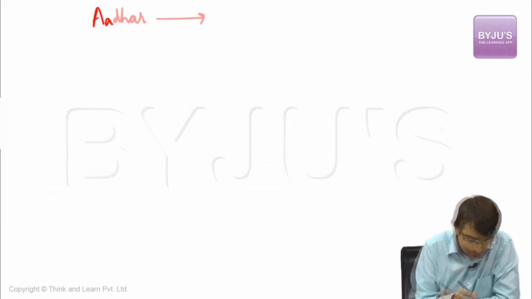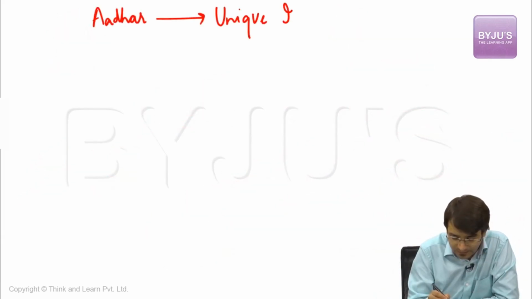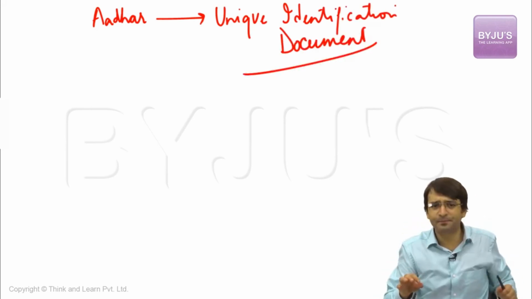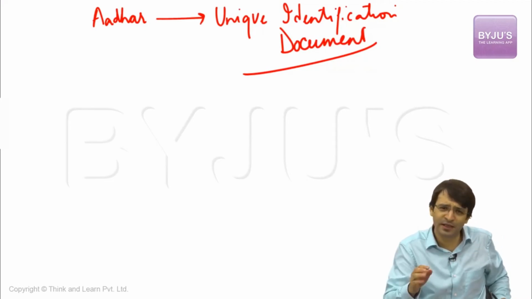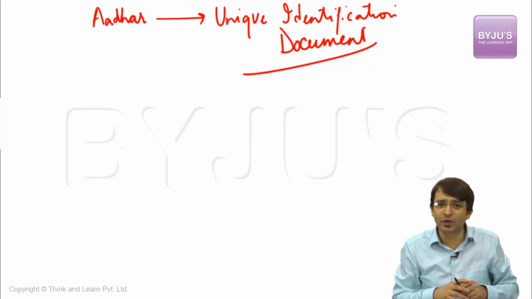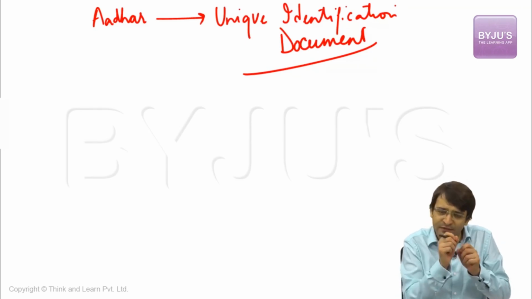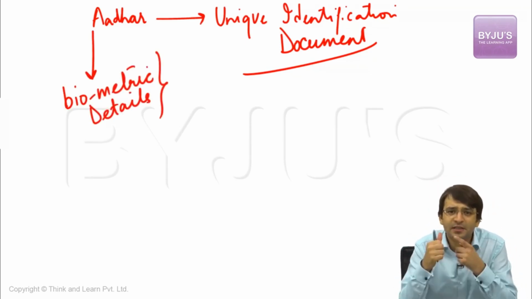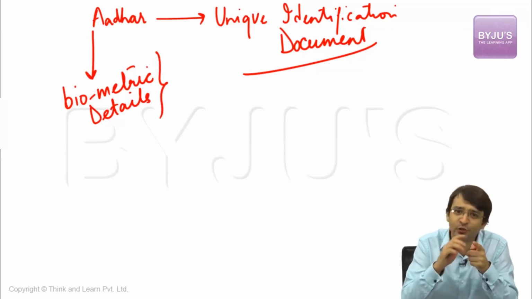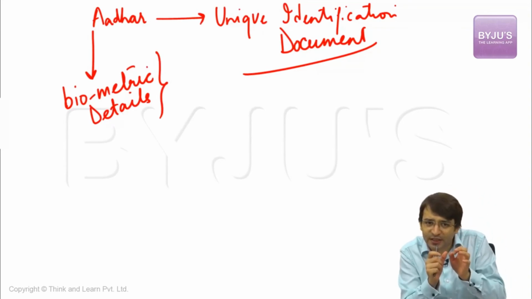Aadhaar is a unique identification document. That means you have seen an Aadhaar card. Aadhaar card will be provided to every resident in this country. You can be a citizen of this country, you can be a foreigner, you're also entitled to an Aadhaar card. Now, in this Aadhaar card, what will happen? A 12-digit unique number is associated with every member. At the same time, biometric details are provided. What are these biometric details? Fingerprints, iris scan. Fingerprint is unique, iris scan is unique, 12-digit number is unique.